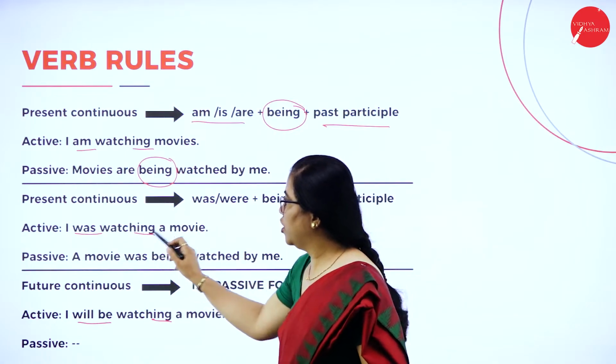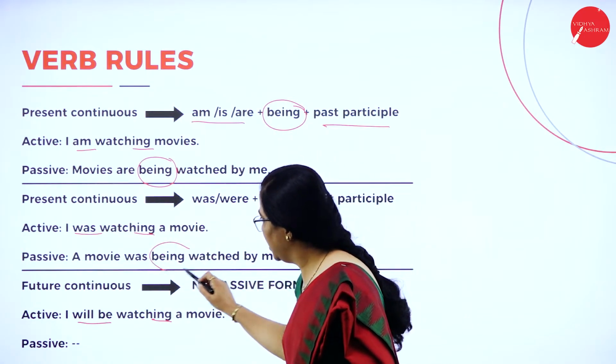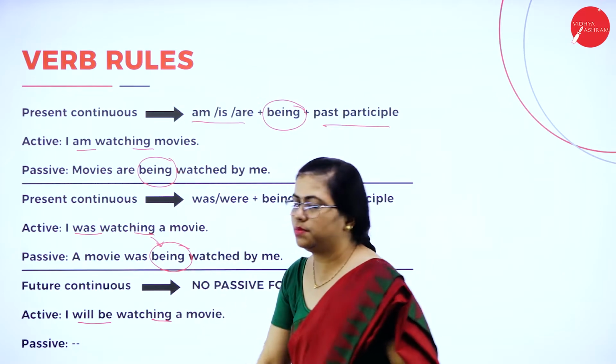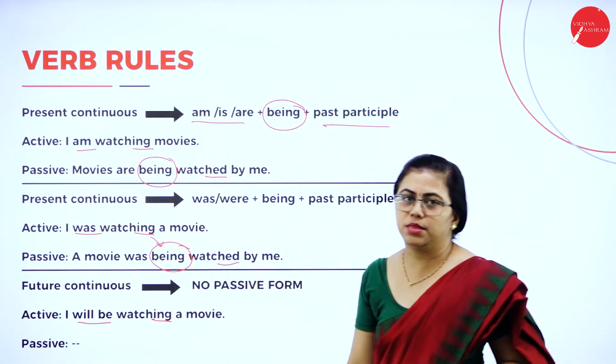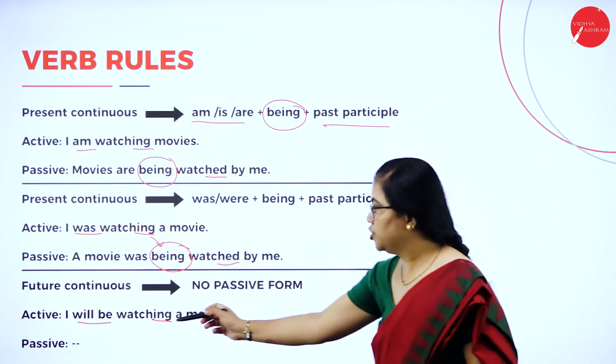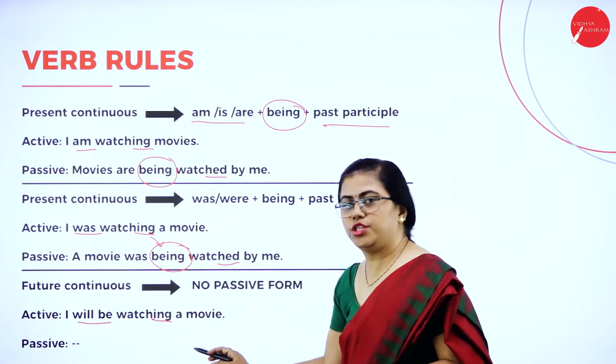Here also, I was watching a movie. Movie was being watched. Only this ing form is replaced by this being. Here it should be participle form only. Fine. Here also, future continuous, I will be watching a movie.